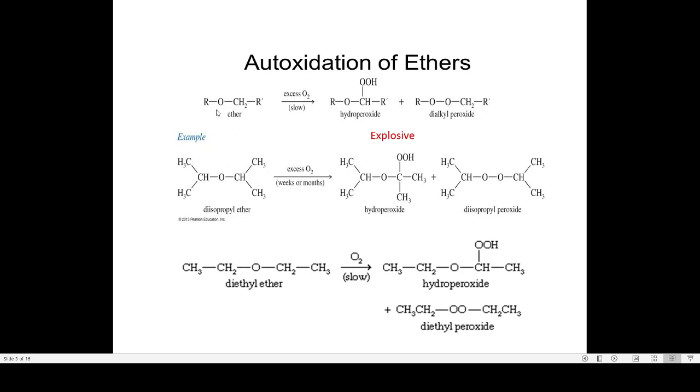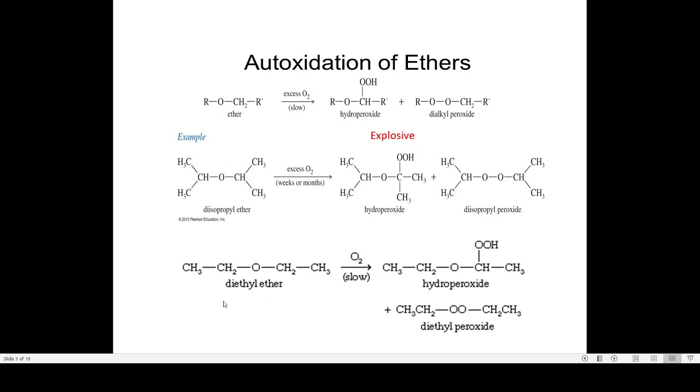So all the ethers, when they are exposed to the atmosphere for any length of time, contain these peroxides. And these peroxides are highly hazardous because they decompose violently at high temperature. When ether that contains peroxide is distilled, the peroxide concentrates in the residue, and at the end of the distillation, the temperature increases and the residual peroxides may explode. For this reason, the ether should never be evaporated to dryness.